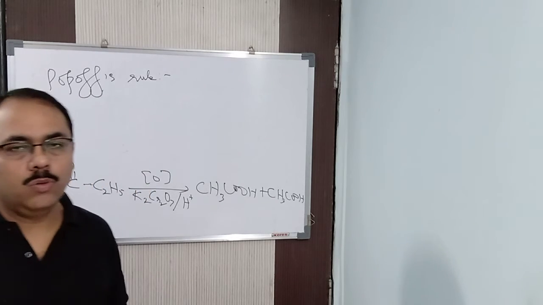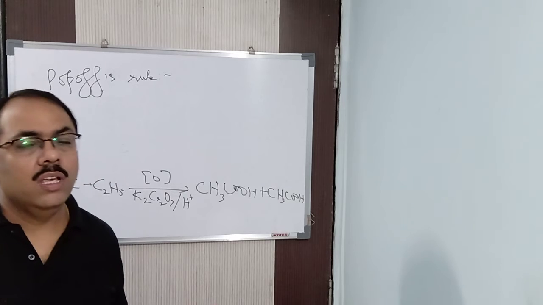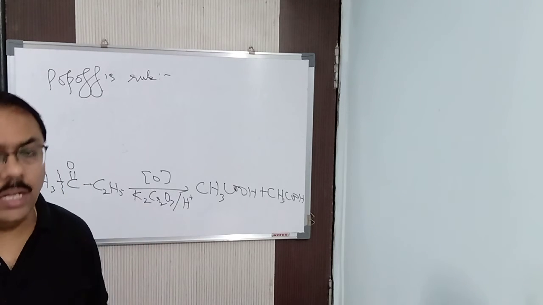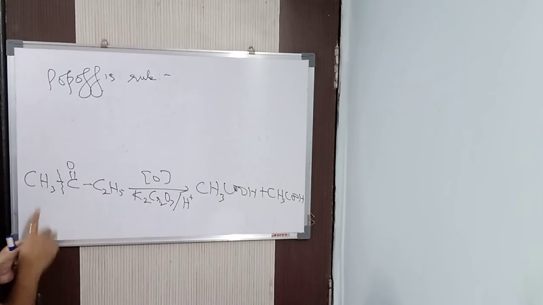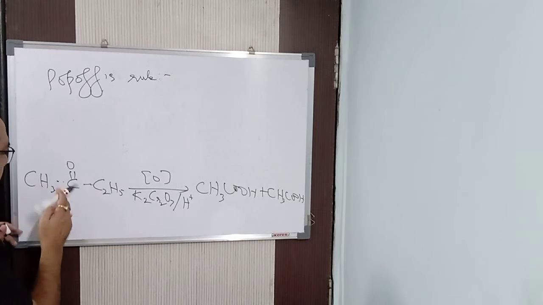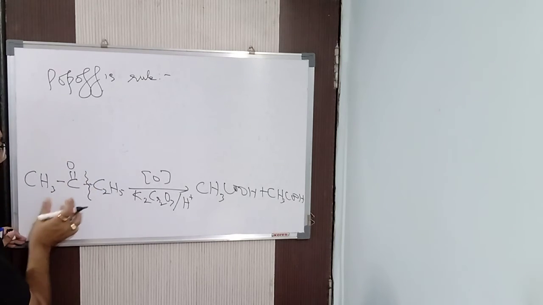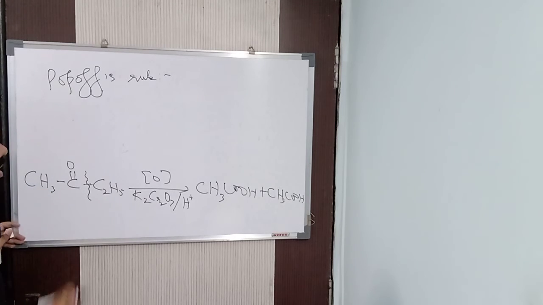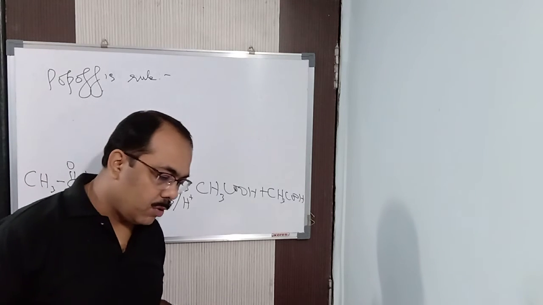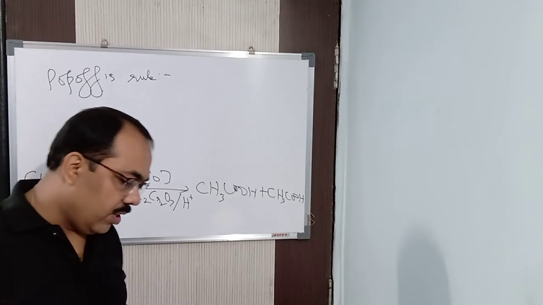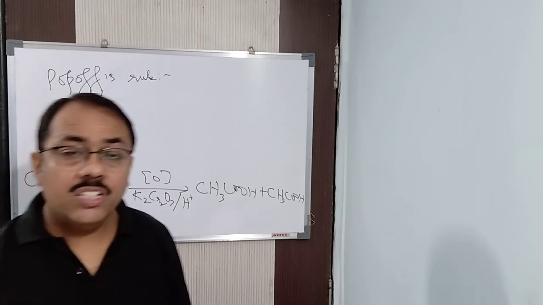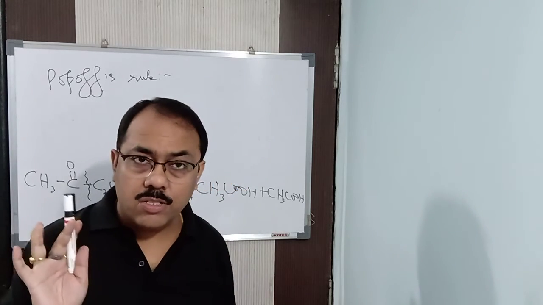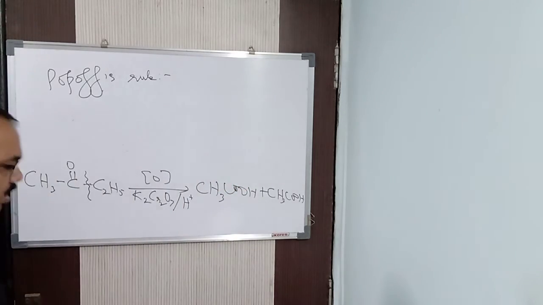So according to Popov's rule, in case of unsymmetrical ketone, when the cleavage is taking place, the carbonyl group goes with that particular alkyl group which has got lesser number of carbon atoms. So this is wrong. It should not be in this way. Then what should it be? It should be in this way. The cleavage should take place here, and the carbonyl group goes with this particular alkyl group. This is what Popov's rule says, and from Popov's rule we come to know about this. So this is the correct product. Got it now? So this is about the oxidation of ketones, but not by a milder oxidizing agent, by a stronger oxidizing agent. Now next we will come to the haloform reaction.